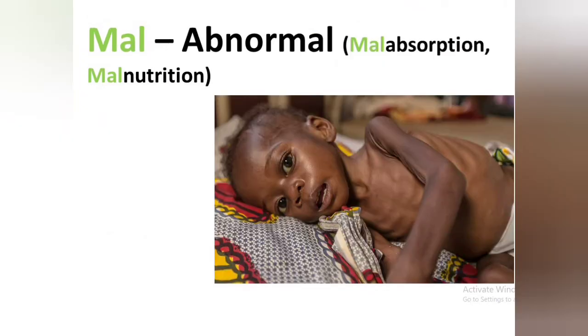Another prefix is mal, which represents abnormal. For example, malabsorption. If there is abnormal absorption of nutrition, then it is termed malabsorption. Another term is malnutrition. If there is abnormal nutrition in our body, then it is known as malnutrition.